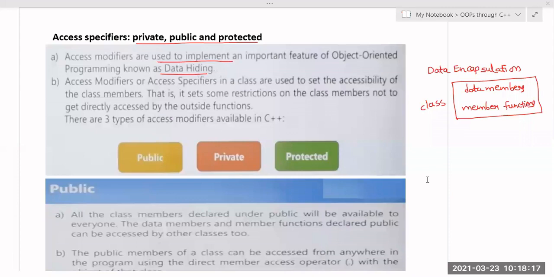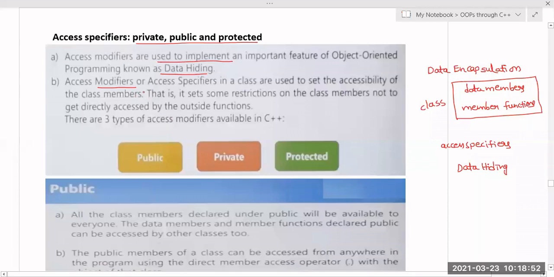In the same manner, by using these access specifiers I can achieve the concept of data hiding, because I'm hiding the data by using the access specifiers only. If you mention the data as private, then no one can access it, and I can provide more security to the data. If I mention it as public, then everyone can access it, and I cannot provide security. So data hiding can be achieved by using these access specifiers only. They are called access specifiers or access modifiers, because I can change the access.